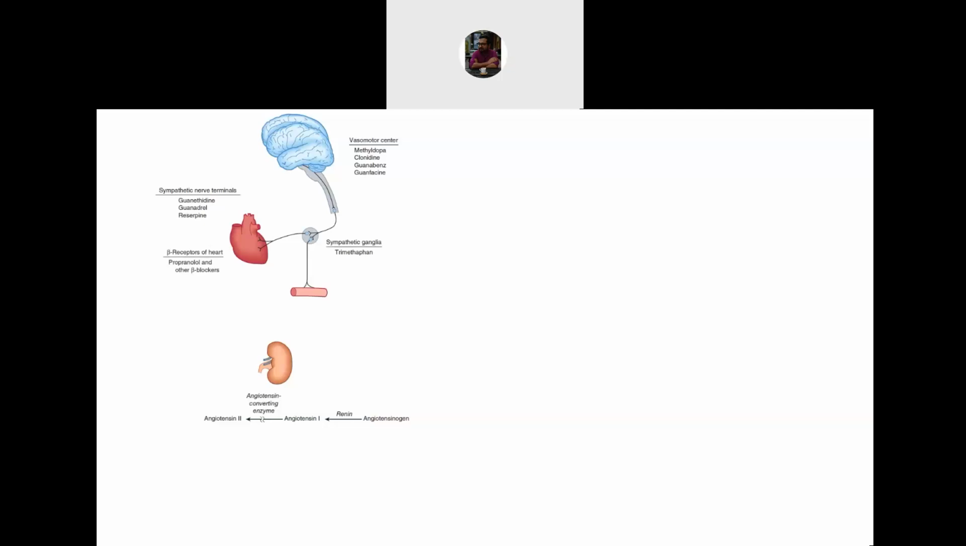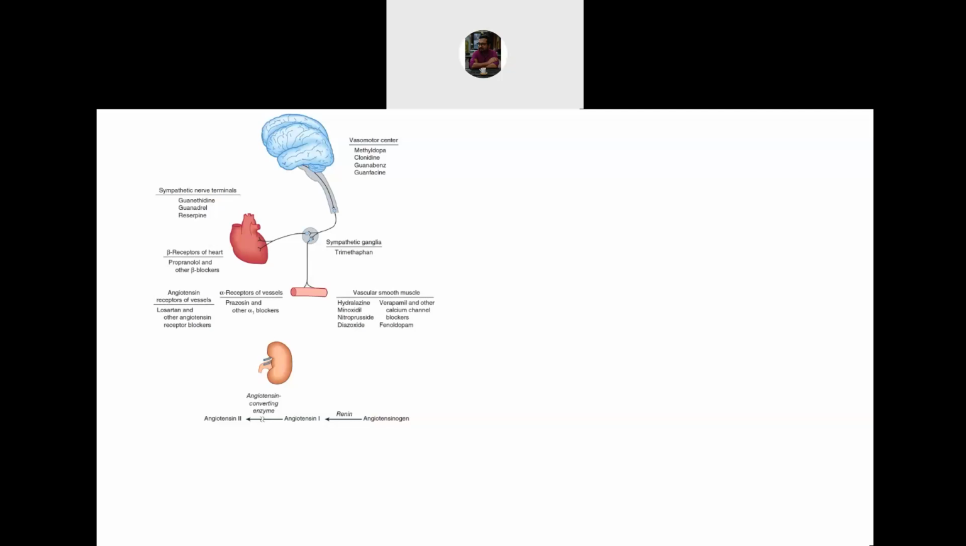We can target the heart itself. The beta 1 receptor of the heart can be blocked by propranolol and other beta blockers. We can target the blood vessel. In the blood vessel, the angiotensin receptor, AT1 receptor, can be blocked by angiotensin receptor blockers like losartan. Alpha 1 receptor can be blocked by prazosin and similar other drugs.